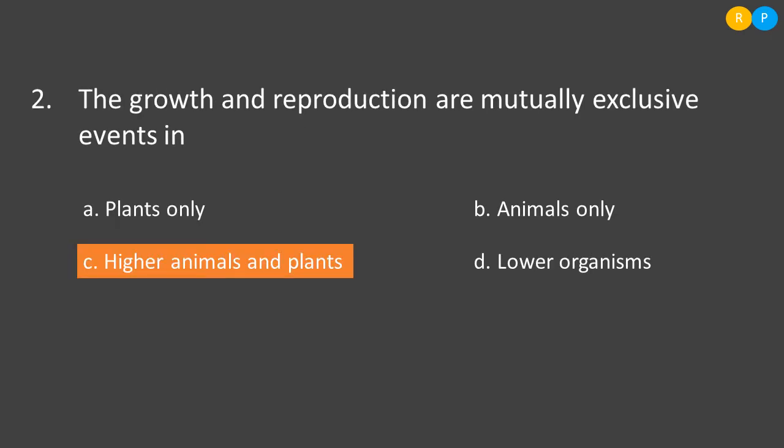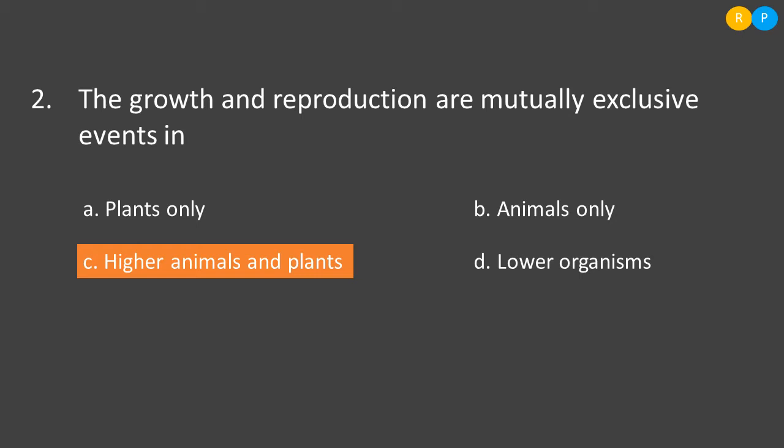Now second question is, the growth and reproduction are mutually exclusive events in. The first option, plants only, second option, animals only, third one, higher animals and plants, fourth one, lower organisms. So in the question they have mentioned two events, growth and reproduction. These two events are common characteristic features of living organisms, but they are asking among the following options which organism is showing these two events separately. Mutually exclusive is nothing but growth and reproduction take place separately.